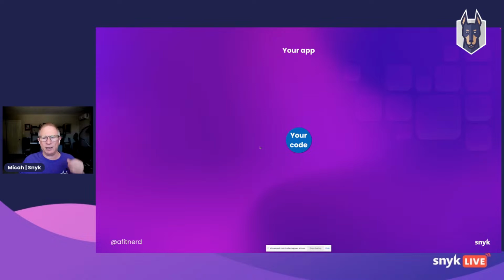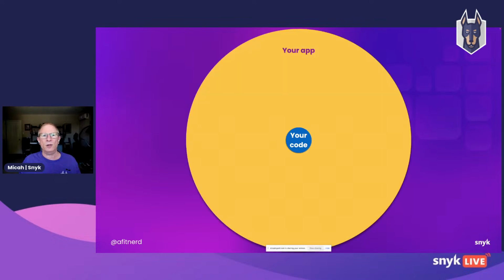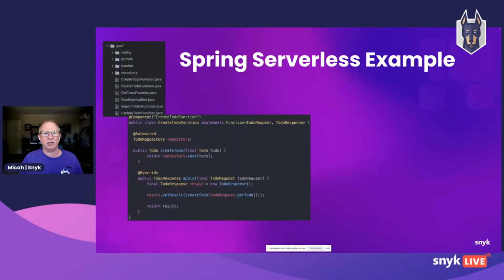So if you're like me, you have a tendency to think of your app as the code that you've written, the custom code that I've written. But we want to expand that view to start thinking of the surface area of our app as including all of the frameworks, all of the libraries that we're using. And we don't want to think of it that way to make this into an overwhelming problem like, oh my, if the attack surface is so big, how am I ever going to address it? We want you to think in those terms so that you can start implementing the processes and using the tools necessary to address the total surface area of your application.